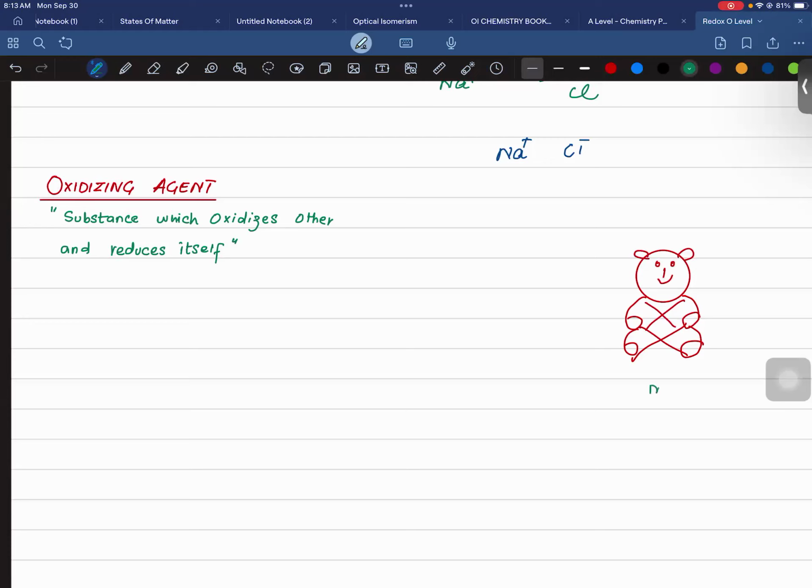Let's suppose, I'm just giving you an example, okay, this is Madarka and this is Abdul Wase. Madarka is asking Abdul Wase for 50,000 rupees.